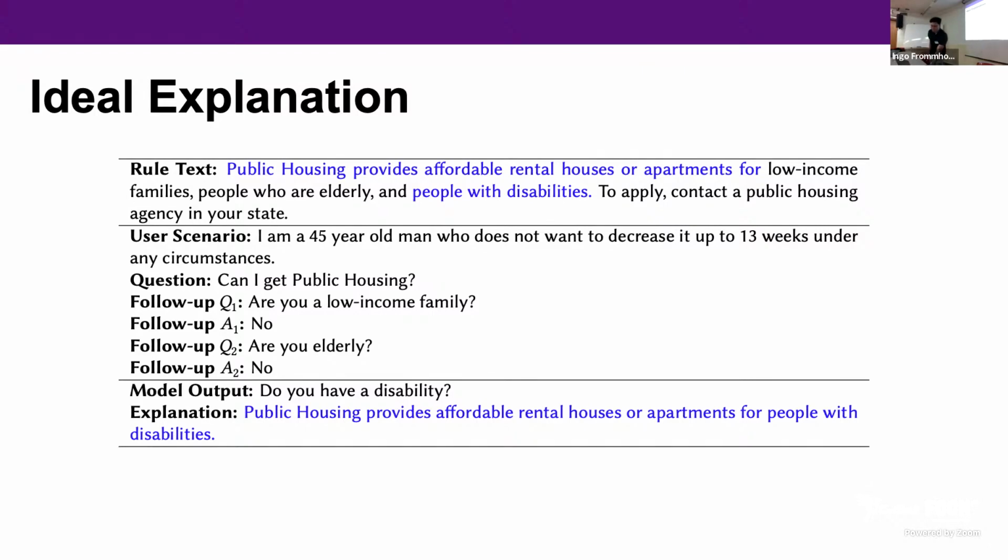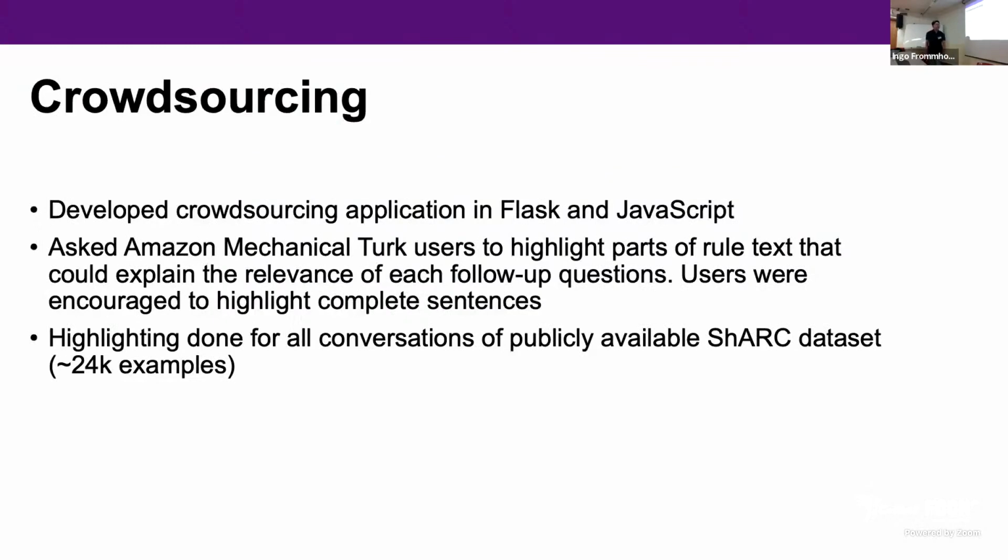In order to gather those highlighted rule texts, we developed a crowdsourcing application in Flask and JavaScript, and we sourced workers on Amazon Mechanical Turk to highlight parts of the rule text that could explain each follow-up question in the dataset. Users were encouraged to highlight complete sentences, as these are simpler explanations for users to understand once they get returned.